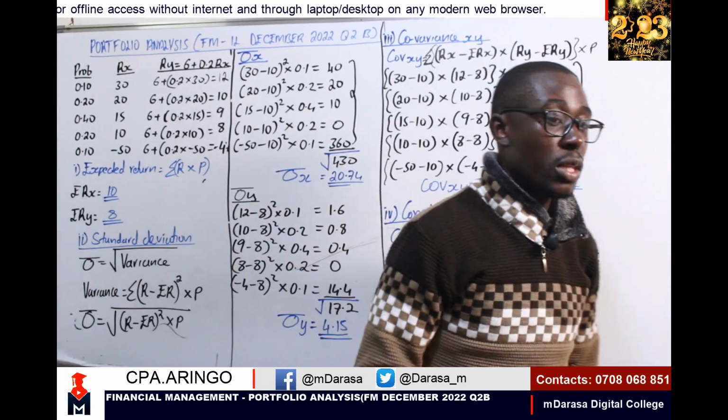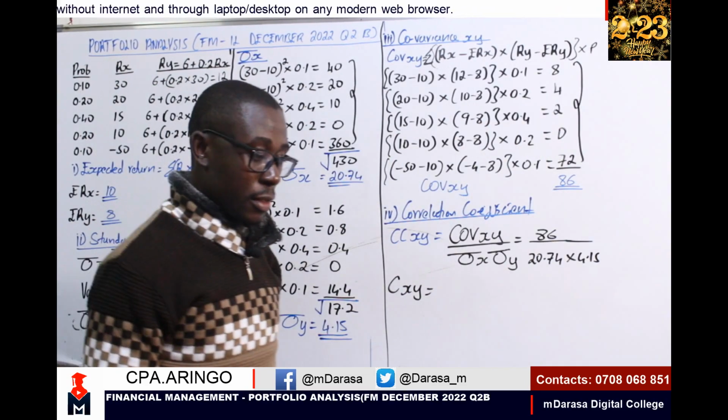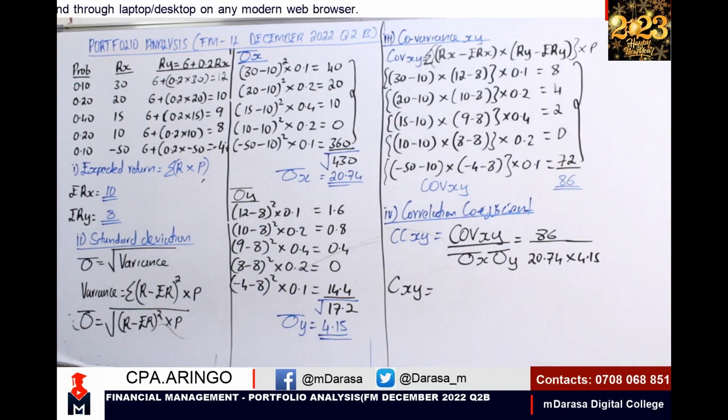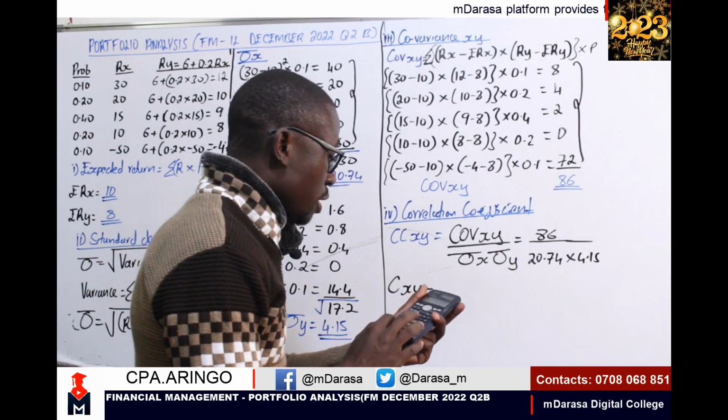How do they relate with each other? If one, positive relationship, strong relationship. If negative one, recall we are talking of a negative, that is of course a strong negative relationship. And if it is 0, we don't have any relationship at all. So in our case, what will we be having? What is the relationship of these two?